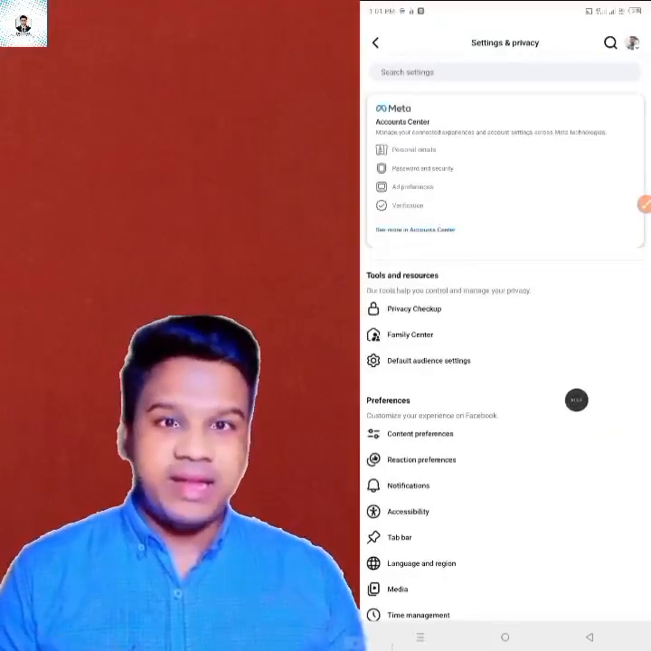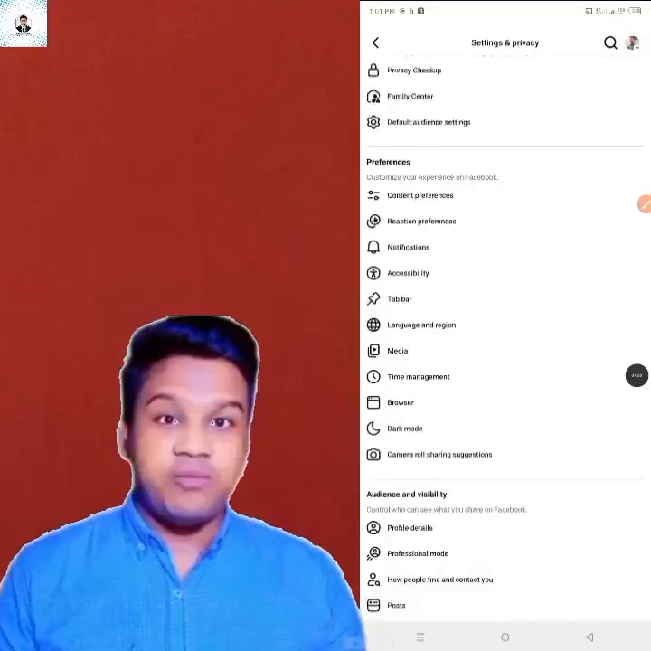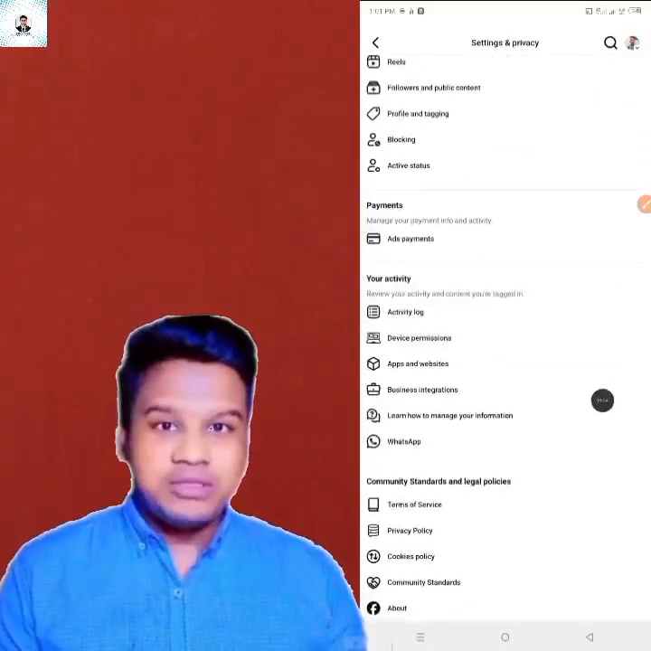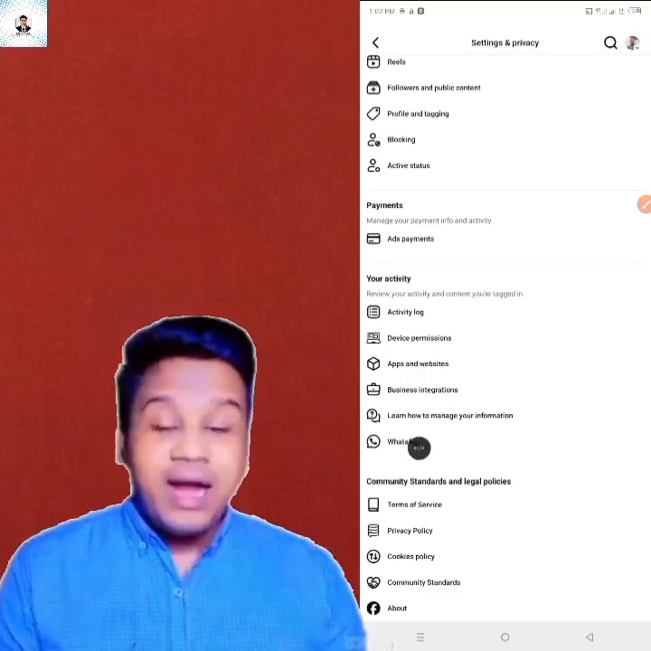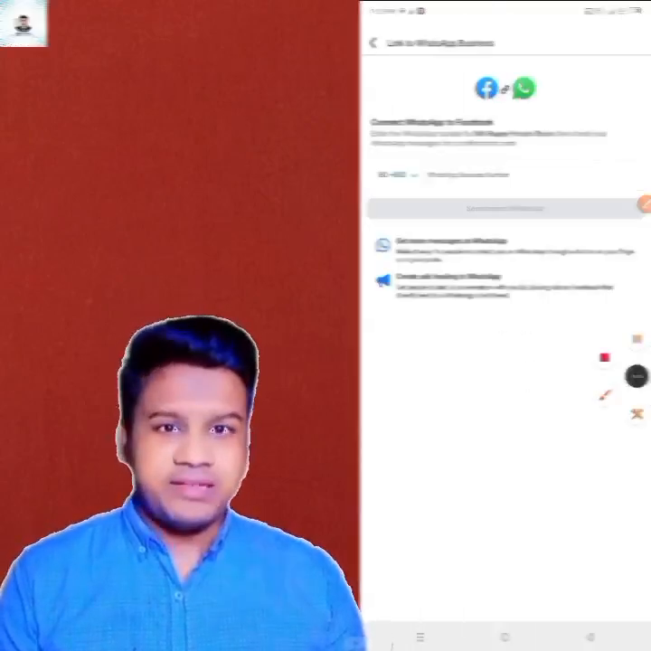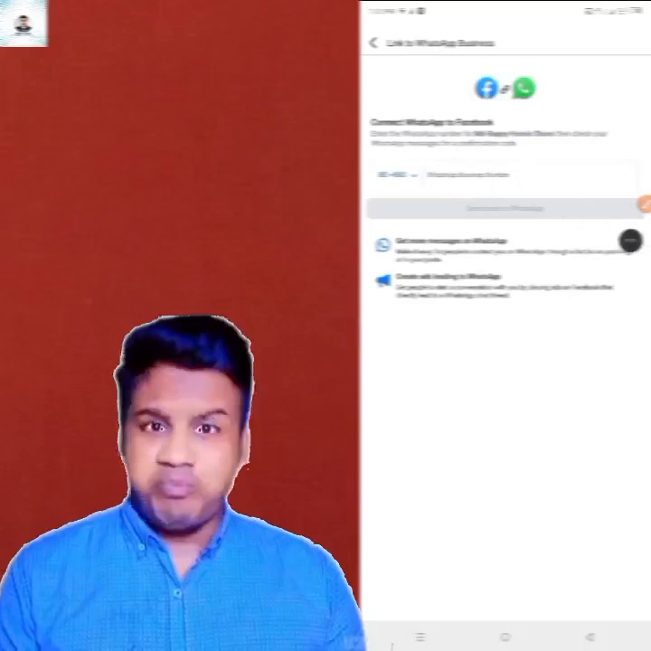After scrolling down, you will see the option called your activity. Right below the option called your activity, you will see the option called WhatsApp. So from here, you will click on WhatsApp. After you click on WhatsApp, you will get the option to connect your WhatsApp.